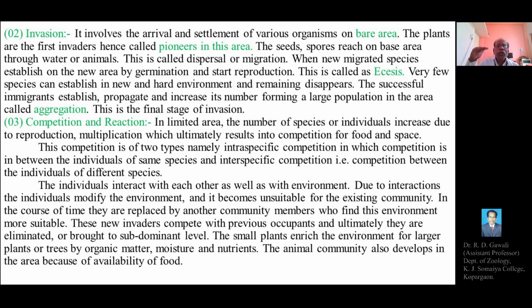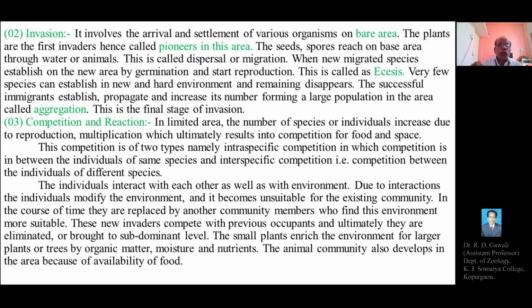So in the course of time, they are replaced. Whatever plant and animal species have newly developed in the particular habitat will also show their interaction, that is, a competition interaction, due to their increased number in a limited area, and certainly they will compete for food and space.